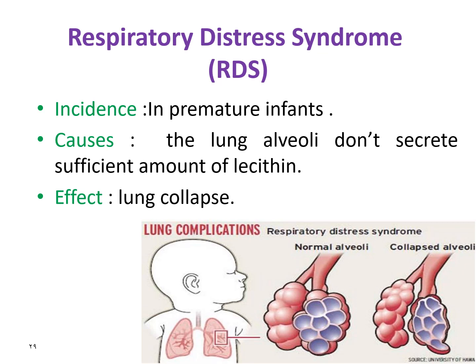If lecithin is deficient, for example, in premature infants, the lung alveoli don't secrete a sufficient amount of lecithin. It leads to lung collapse. So these alveoli are normal, while these alveoli are collapsed. They are collapsed due to deficiency of lecithin, which is not secreted by the lung alveoli in premature infants. This condition is called respiratory distress syndrome. So there is distress in respiration due to deficiency of lecithin, which lines the lung alveoli and prevents lung collapse.